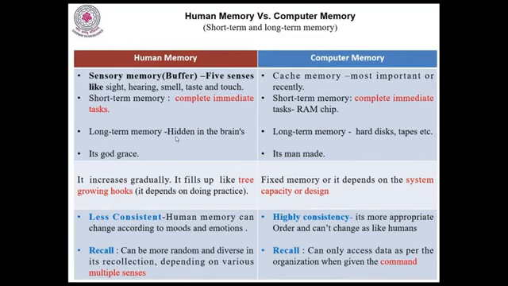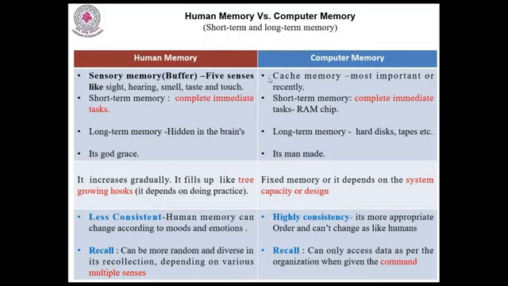And let us go to the long-term memory, hidden in the brain. Suppose we went for a picnic, we can recollect that after some time. If some incident happened, that also we recollect. That is long-term memory. Activity-based information is always long-term memory, and just casual discussion or chit-chat is short-term memory information. And the human memory, it's God's grace. There is no limit for the memory. The maximum depends on the person's usage only.